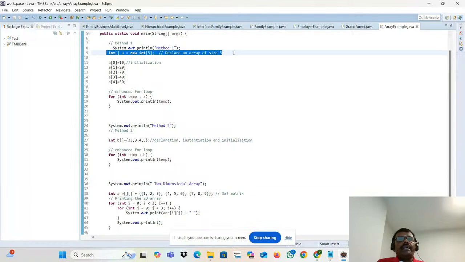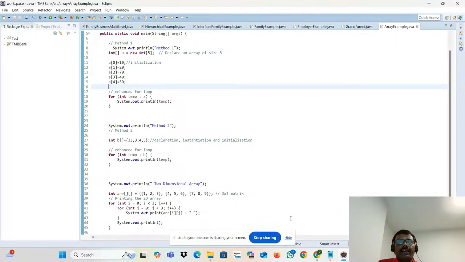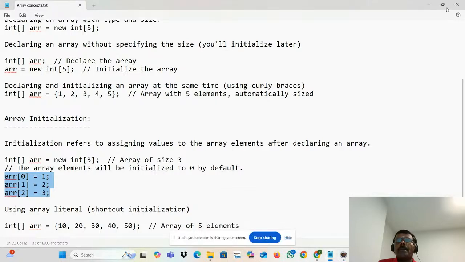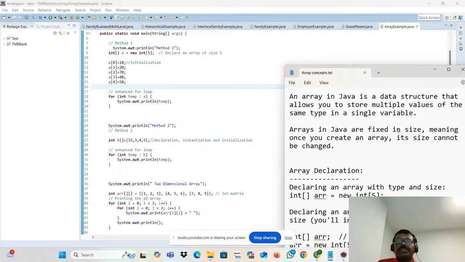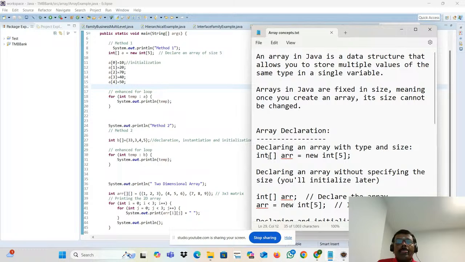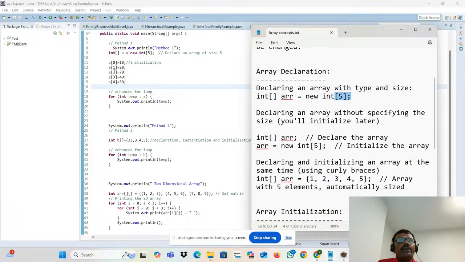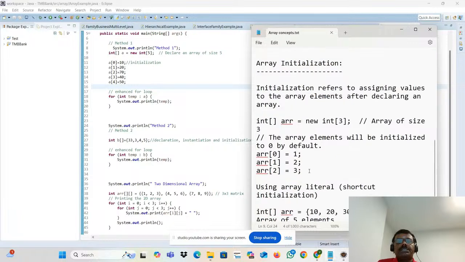What is that actually? I just declared an array. How did I declare the array? I told you in the concept. What is the syntax for array declaration? Data type, square bracket, array variable, new keyword, data type, and size. So how did I do the initialization? I used method 2. How did I do it? A[0] is 10, A[1] is 20, A[2] is 70, A[3] is 40, A[4] is 50.